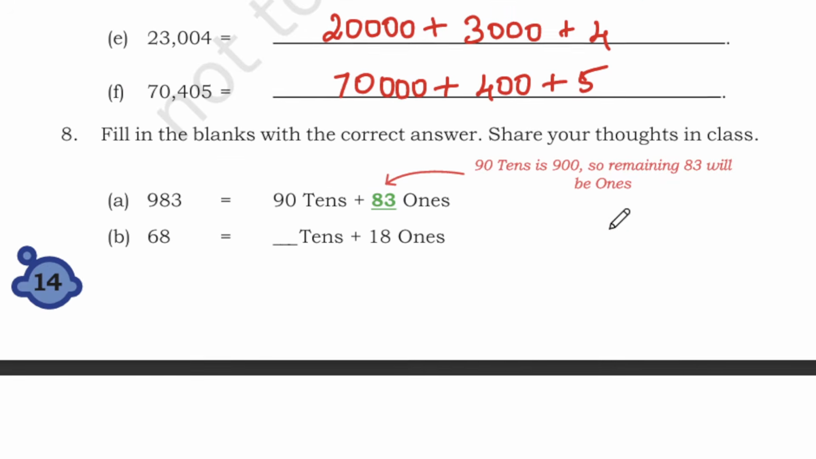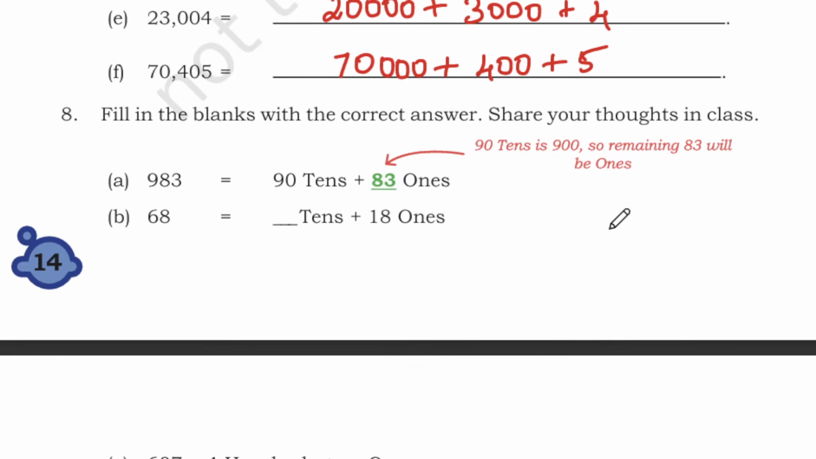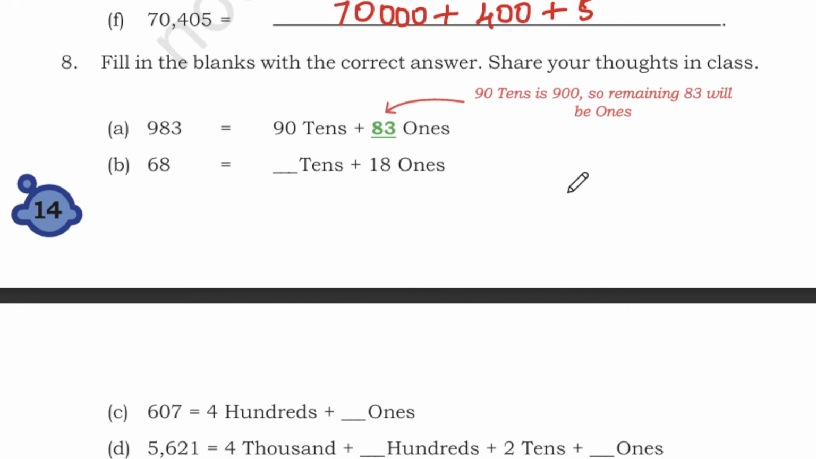Okay. Next, fill in the blanks with the correct answer. Share your thoughts in the class. So we are given 983. So in 983 we have 90 tens plus 83 ones. Yes, 90 tens. So 90 times 10, which is equal to 900. 9 ones are 9. So we have to split in this way. So they have written, see, 90 tens is 900. So the remaining 83 will be ones.